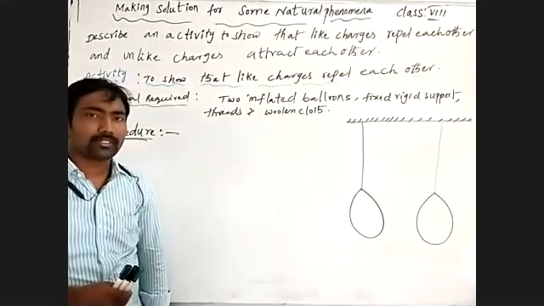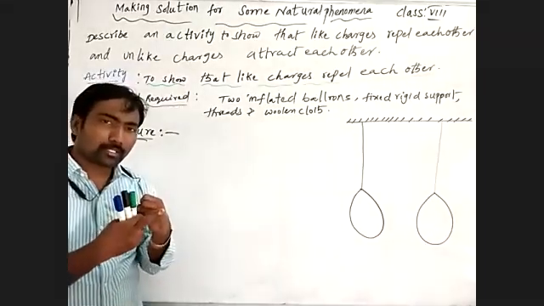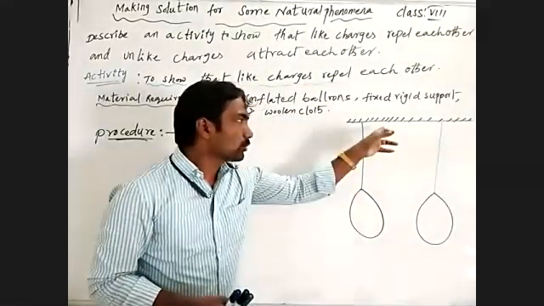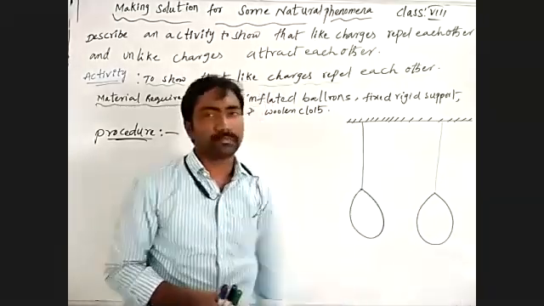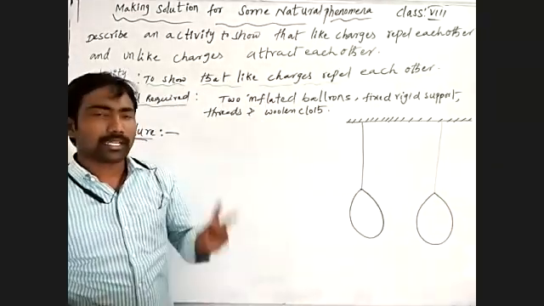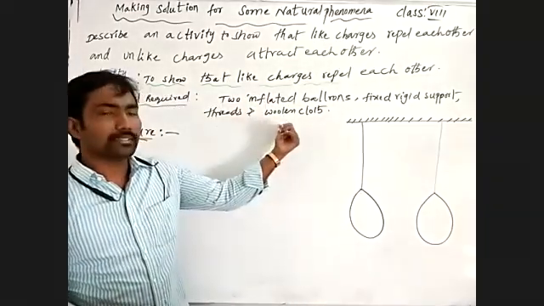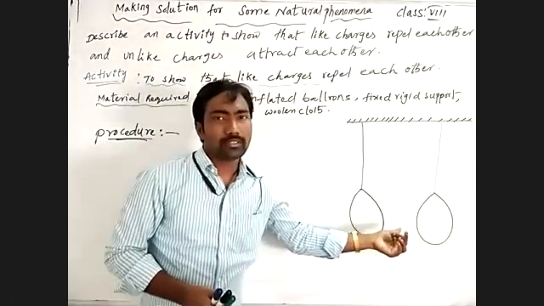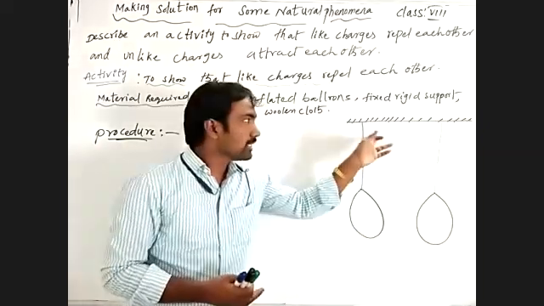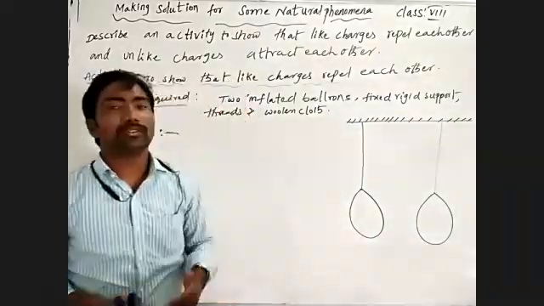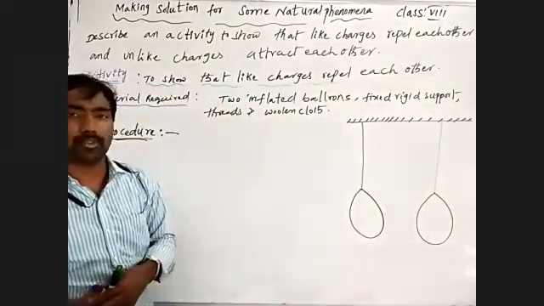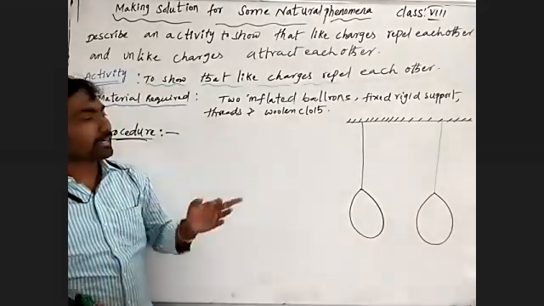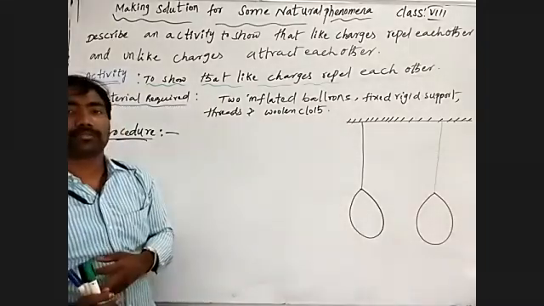Understand? First, what did we take? Take two inflated balloons and hang them from the fixed support with threads. Second, take a woolen cloth and rub each inflated balloon which is hanging from the fixed support. After rubbing with the woolen cloth, bring the two inflated balloons in contact.